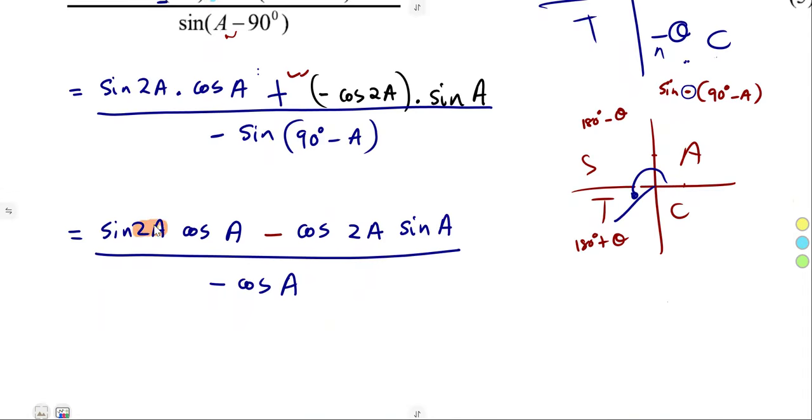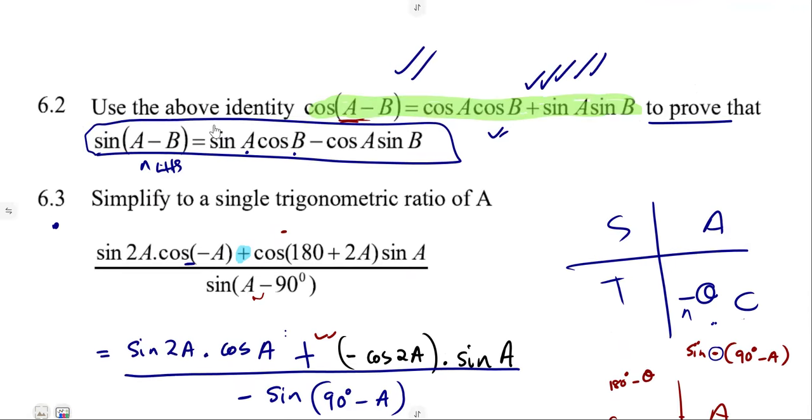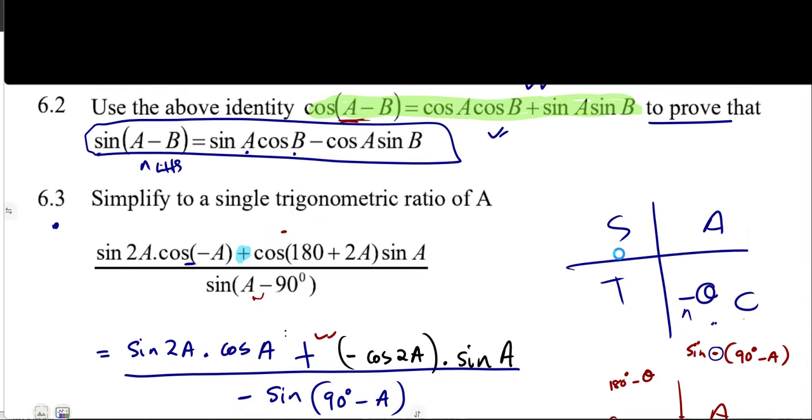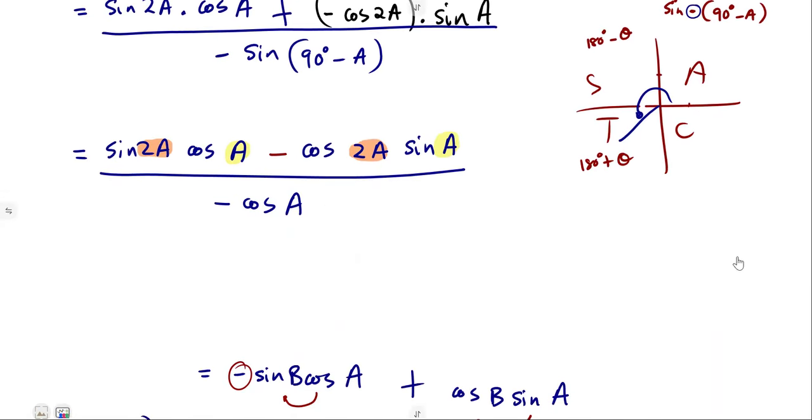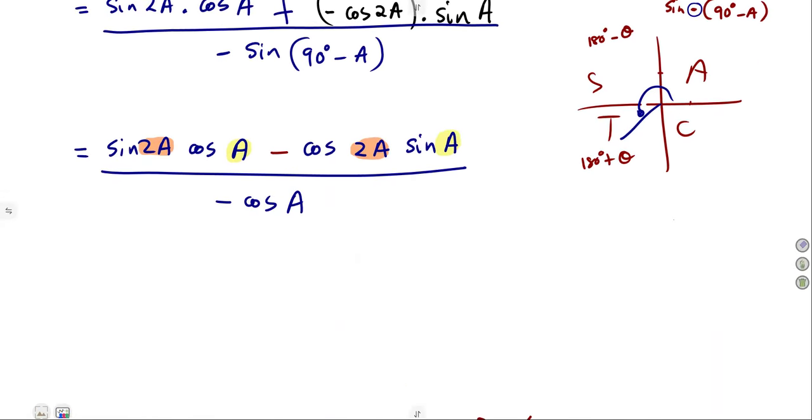Sine 2a. The other side is what? Cos 2a, same angle. Cos a sine a, same angle. Sine cos, cos sine, with a negative. It was taken from what? From sine a minus b, from what we just proved, or from what you're given on your formula sheet, alpha minus beta, if you are using that. So it was sine alpha minus beta that we are simply taking it from.